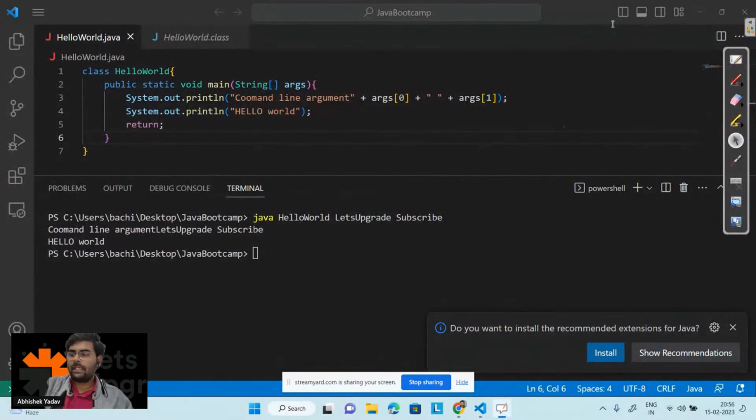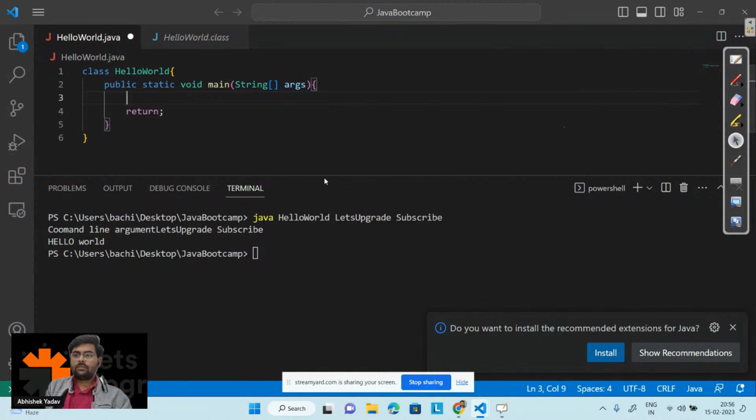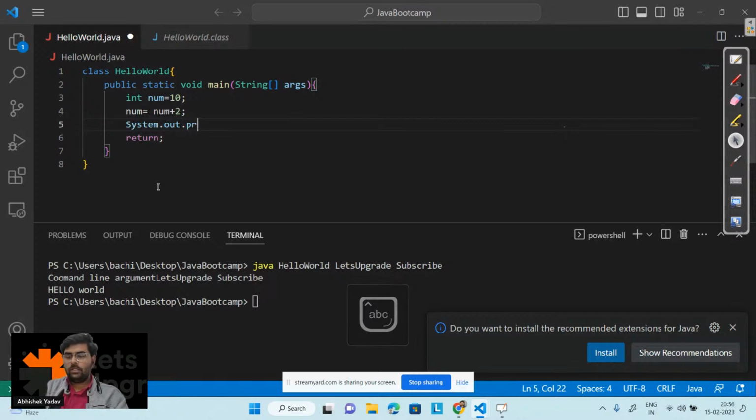If I have to do the practical implementation of this, then let me create a variable here, that is int num is equal to 10. I have created a simple variable, and after that I have to perform an addition operation on this variable 10. So what I will do, num is equal to num plus 2, right, everyone? And after that I will print the data here, System.out.println, and here the result and plus num. Okay, this one.